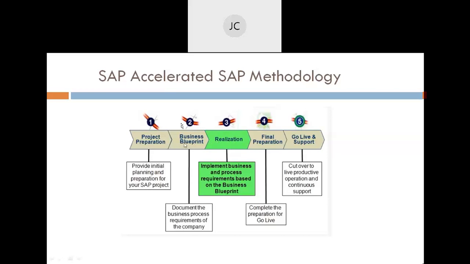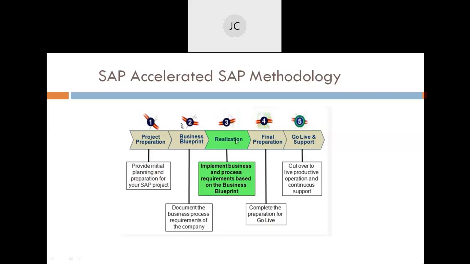We again discuss with the team: this solution will not work, though it worked at that time, but right now this is the solution needed. Or if the business users, during project preparation, did not come up with a particular solution, but in the realization phase, during testing or final preparation, they say this solution should work like that. Then we again need to move back to the blueprint and realization. This again takes time because every process involves sign-off, so it goes into a discussion loop. It is a step-by-step process.